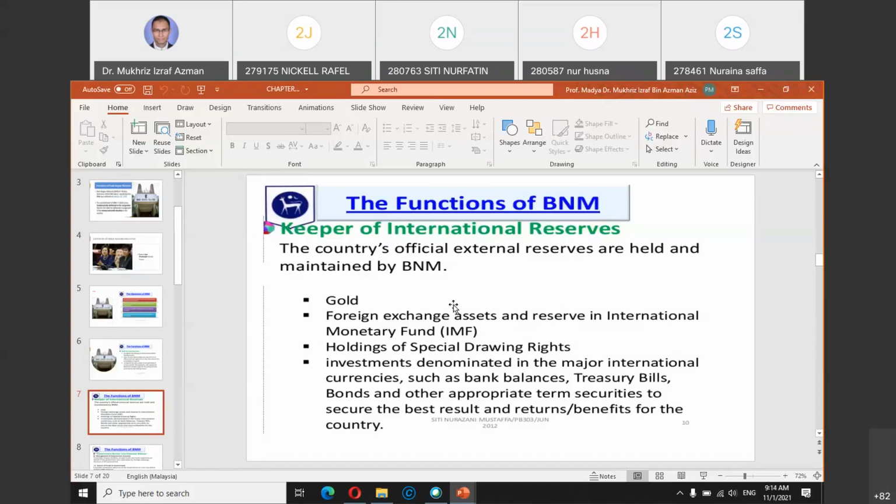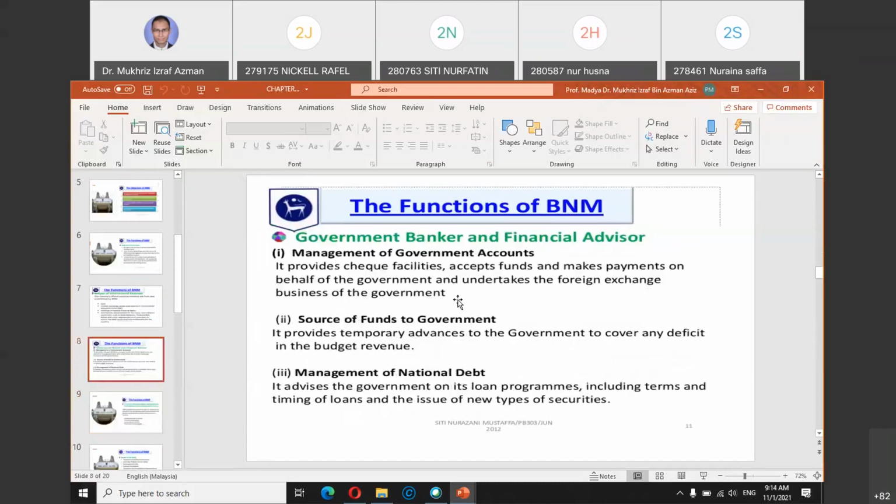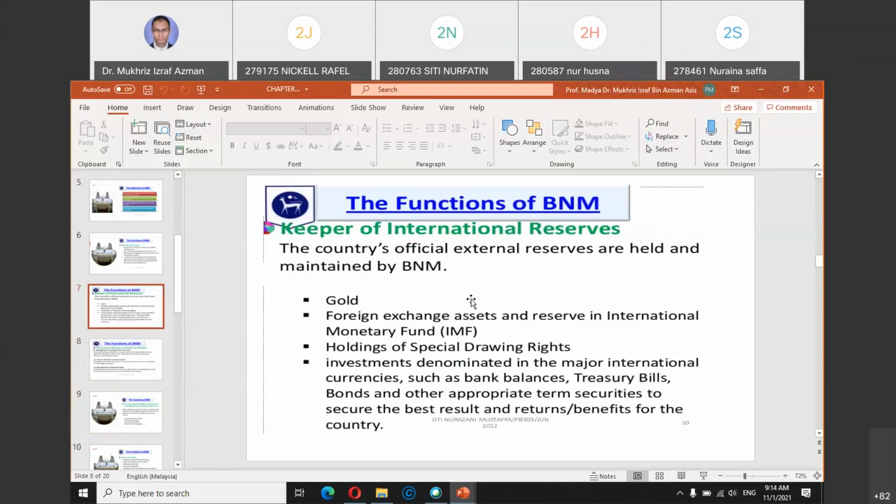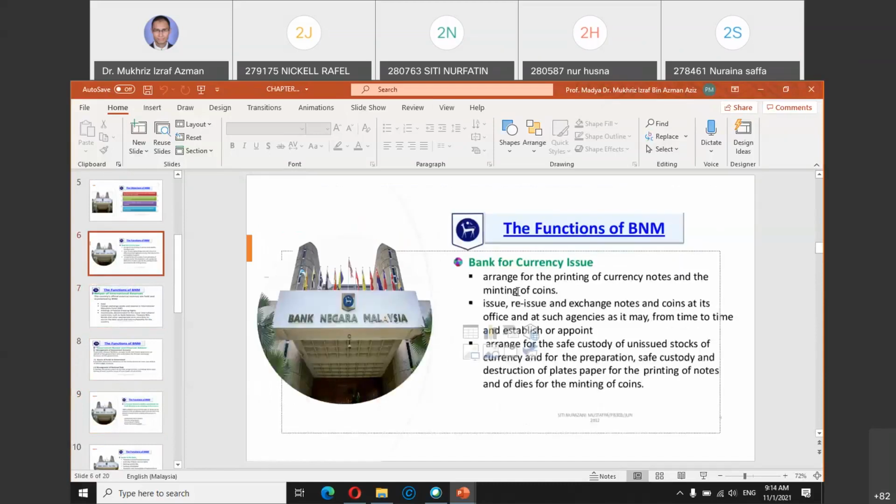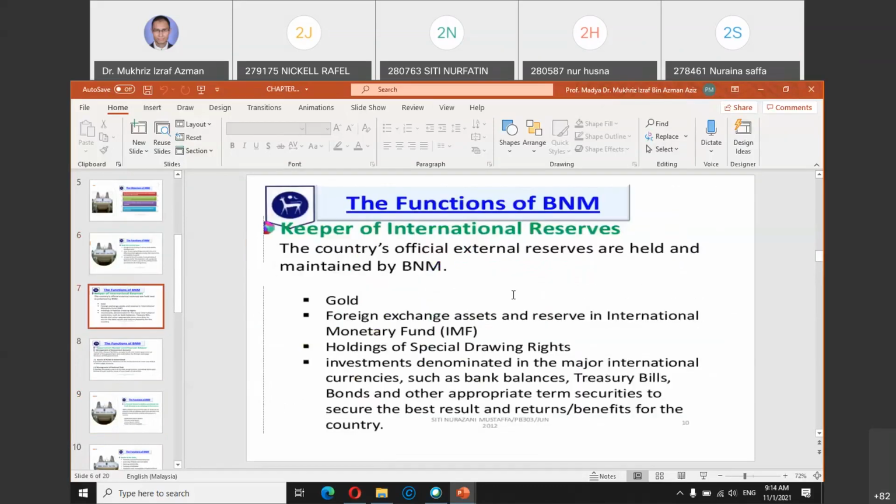Okay, 3 more topics to go. Topic 12 we can finish by today. So, the functions of the central bank. As you can see here, to issue currency, and then keeping international reserves.